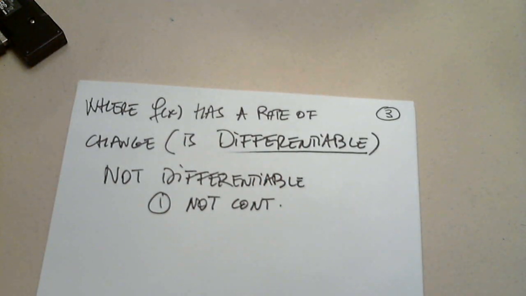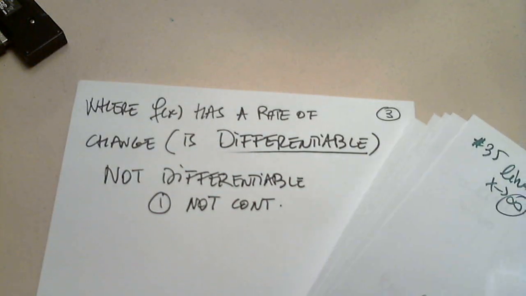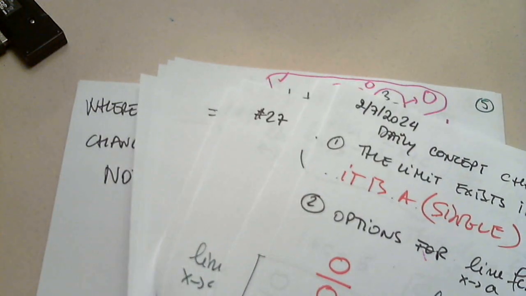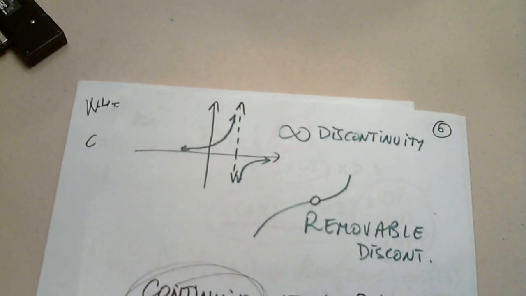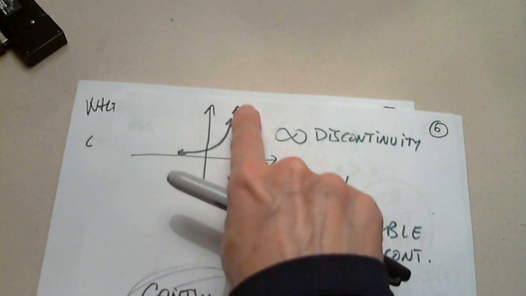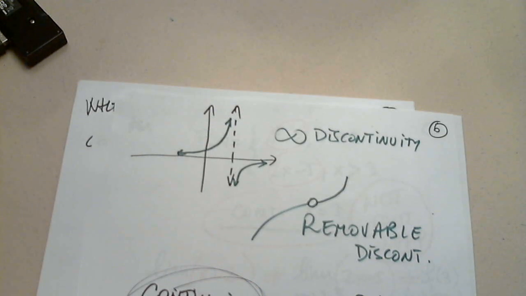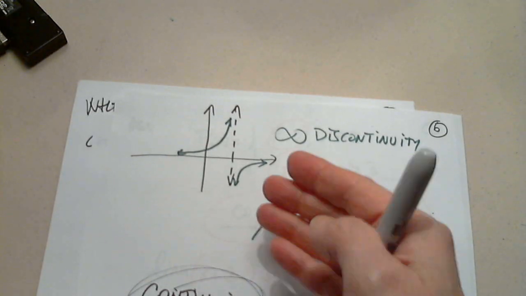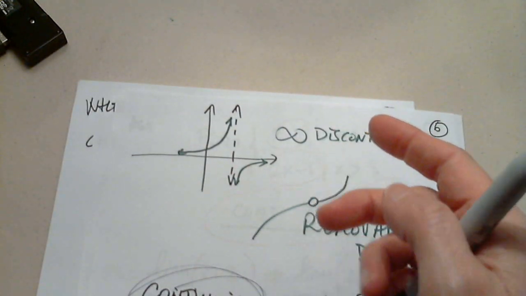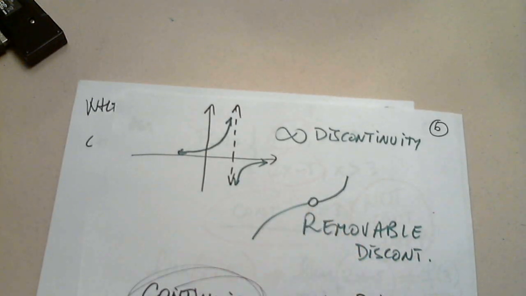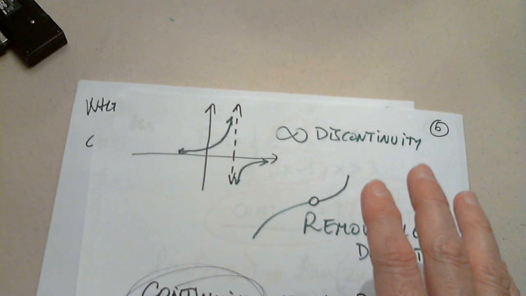So at these points, from last time, at this point, the function is not continuous. It cannot have a rate of change. The function doesn't even exist. At this point, the function doesn't exist. It's not continuous. It cannot have a rate of change.